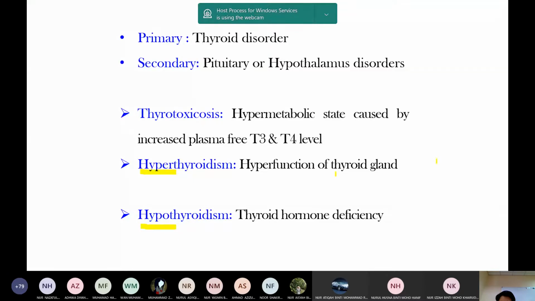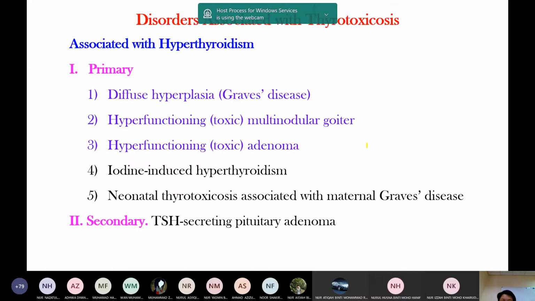So hyperthyroidism is increased thyroid hormone. The thyroid gland is hyperfunctioning. It is hyperactive and produces increased thyroid hormone. Thyrotoxicosis is any cause that increases T3 and T4 levels. Okay, I explain it here: thyrotoxicosis, and hyperthyroidism.